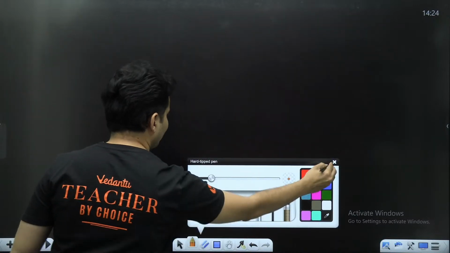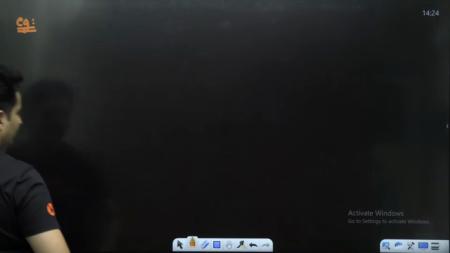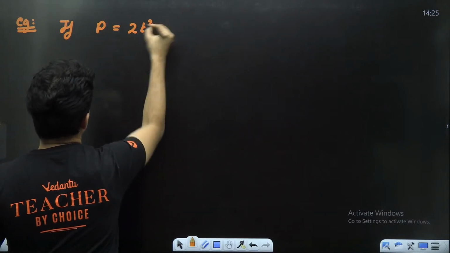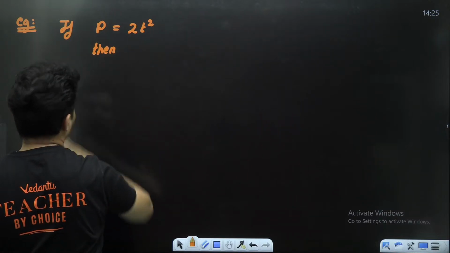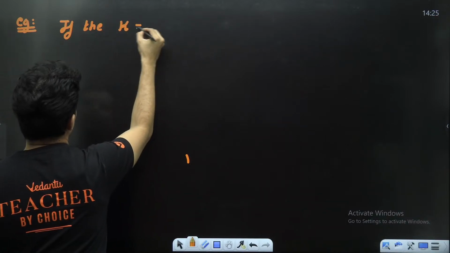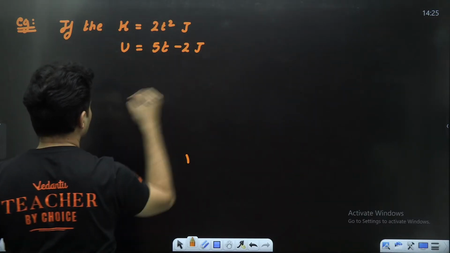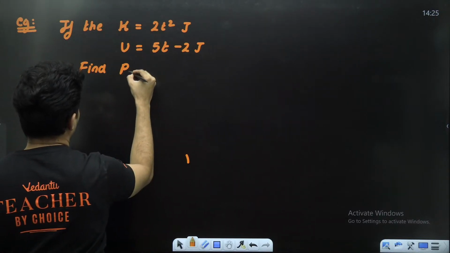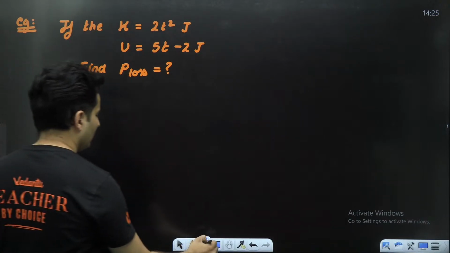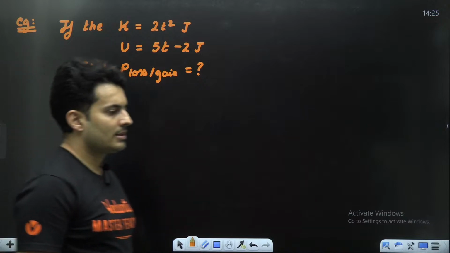Let's do the next question coming up on your screen. If the kinetic energy is given as 2t squared and the potential energy is given as 5t minus 2 joules, find the power which is lost or gained as a function of time. Let's try to solve this.